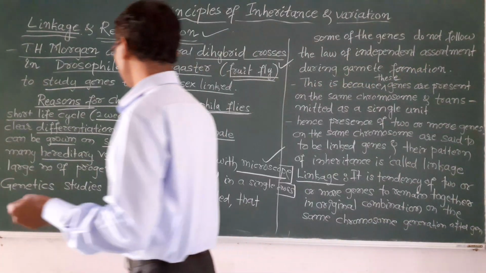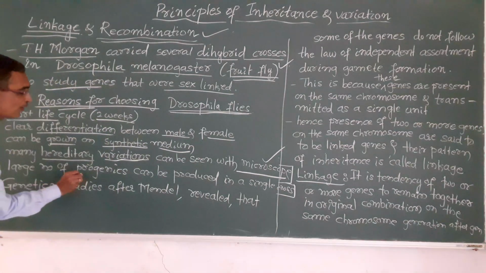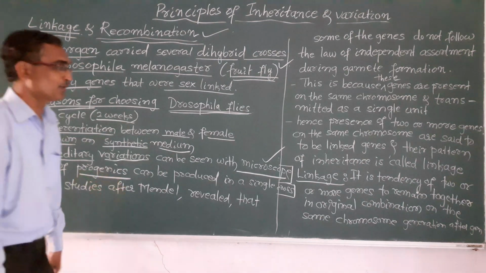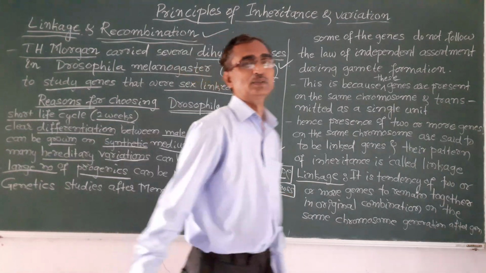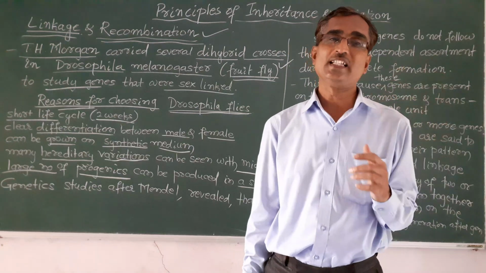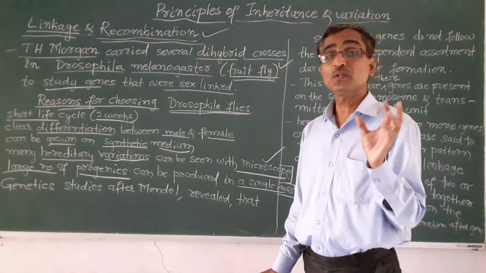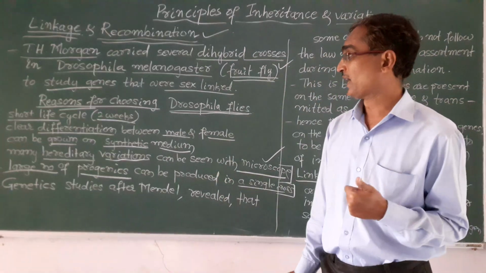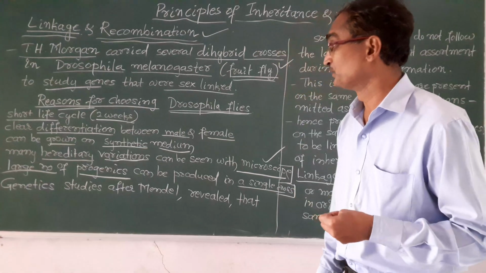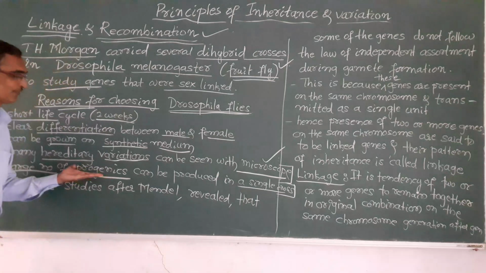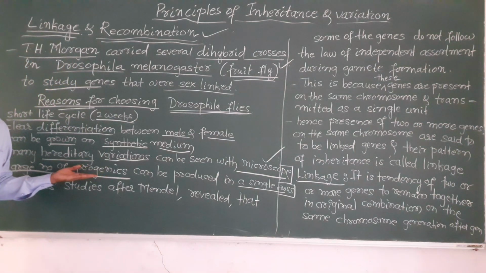And the next reason is that a large number of progeny, meaning offspring, can be produced with a single cross. That means with each cross a large number of offspring can be produced. So these were the reasons for selecting the Drosophila fruit fly.